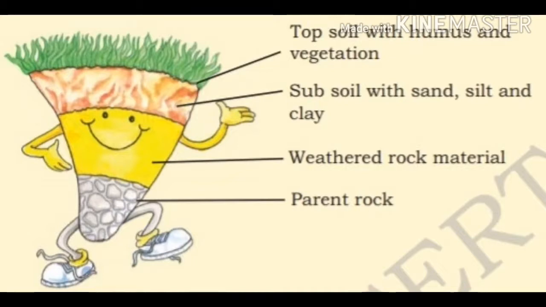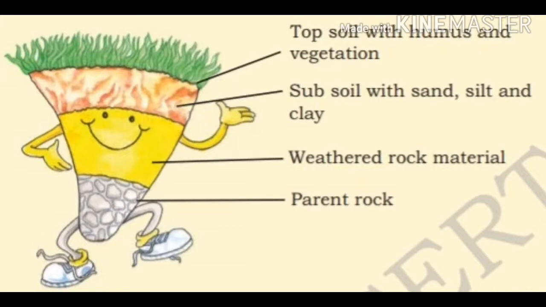It means soil is made up of 4 layers, which are topsoil. Topsoil contains humus and vegetation, right? Then subsoil. Subsoil, what is that? Contains sand, silt and clay, right? Then fragmented rock material, meaning weathered rock material.